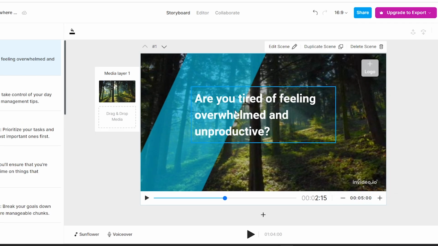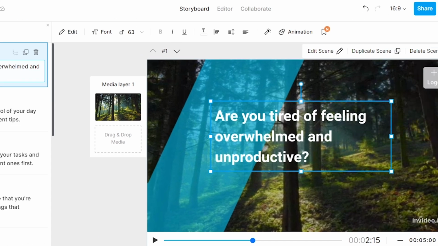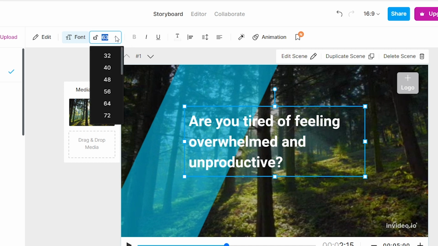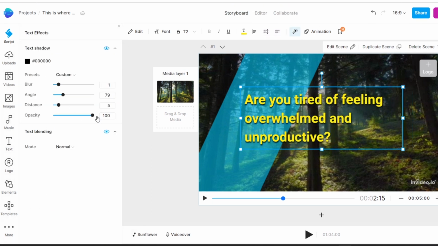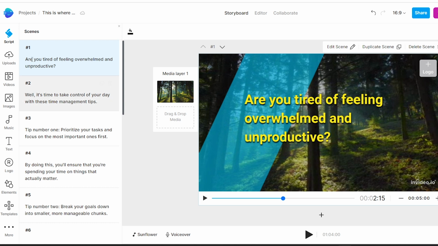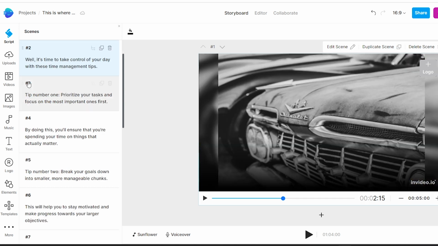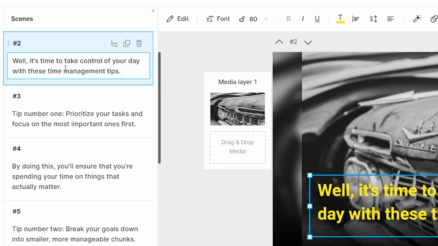Then make some adjustments to the text. Click the text like this and you can change it here if you want. And you can format text using formatting toolbar here. I am formatting my text like this. Let's jump into second scene. Here you can see the text is too long. To break it into 2 parts, I put the cursor where I want to break it and click this icon here.